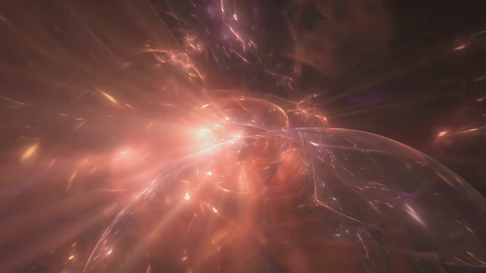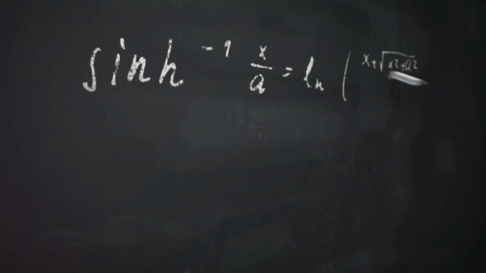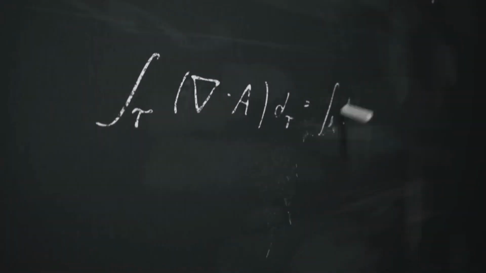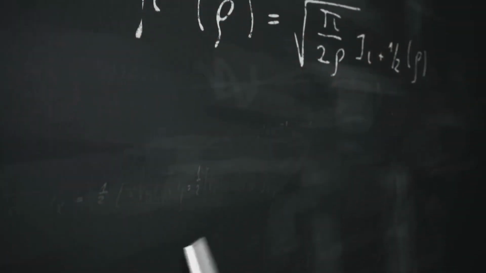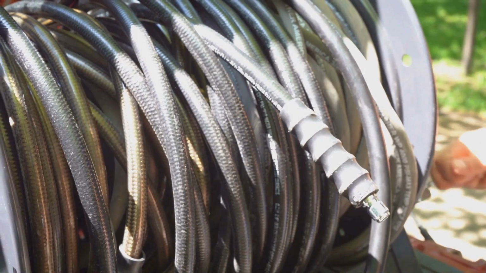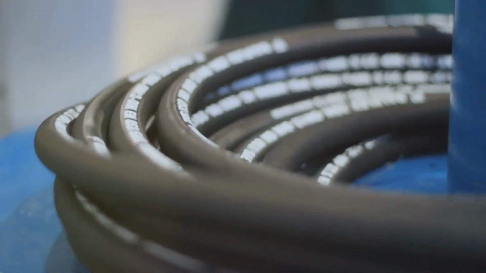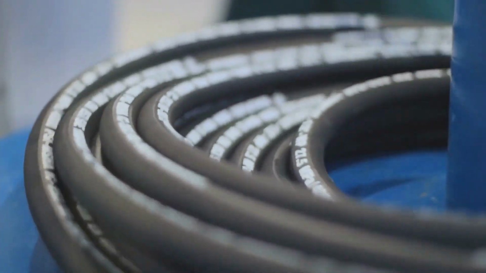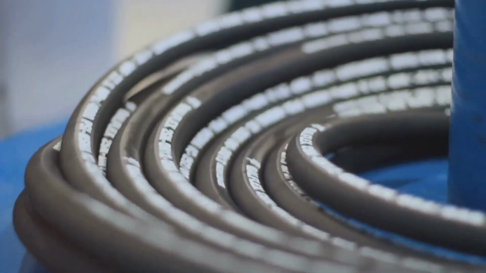Here's where things get really weird. For string theory to work mathematically, it requires the existence of extra spatial dimensions beyond the three we experience in our everyday lives: length, width, and height. These extra dimensions, typically 6 or 7 of them, are thought to be curled up and compactified at incredibly small scales, much smaller than even the tiniest subatomic particles. Think of it like a garden hose. From a distance, it looks like a one-dimensional object, but up close, you can see that it has a second dimension, curled up in a circle.